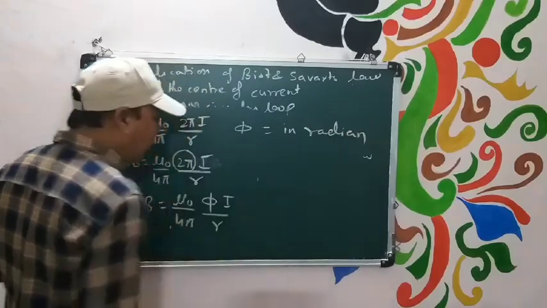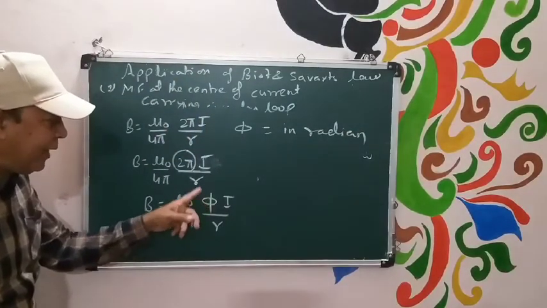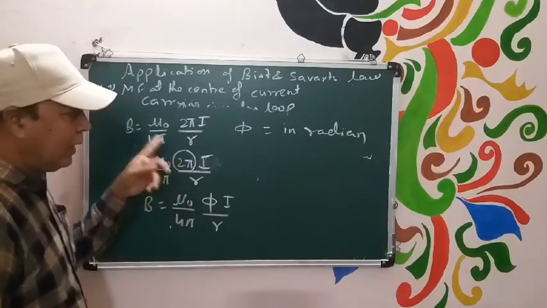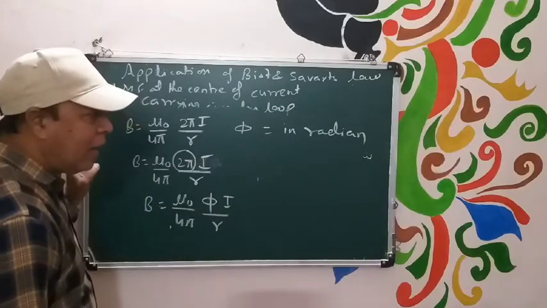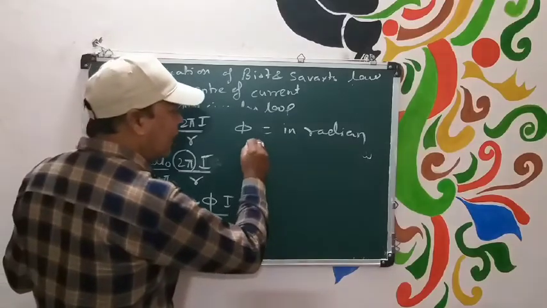If you are using a complete loop, then what angle will it subtend at the center? 2 pi. So phi should be equal to 2 pi. Suppose you have taken a half loop. For a half loop, what should be the angle? Phi should be equal to pi.